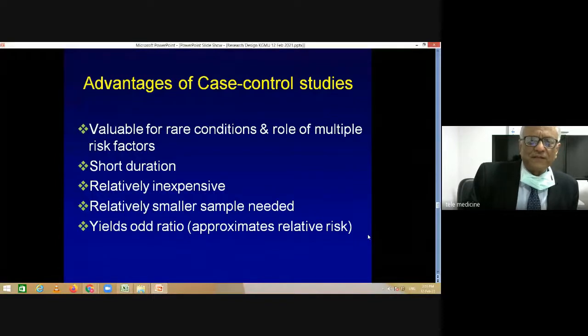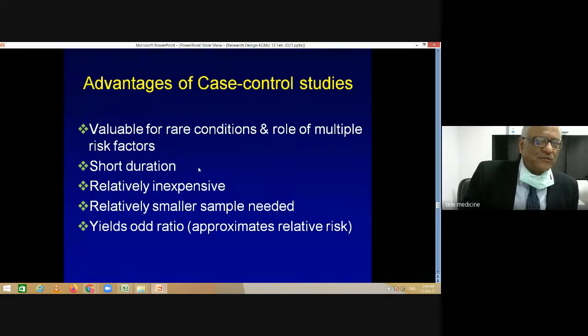So what are the advantages of case control studies? It is valuable for rare conditions, and you can assess the role of multiple risk factors. So cohort studies are valuable for rare exposures, while case control studies are valuable for rare diseases. Here you can assess the role of multiple risk factors, and there you can find out multiple outcomes in cohort studies.